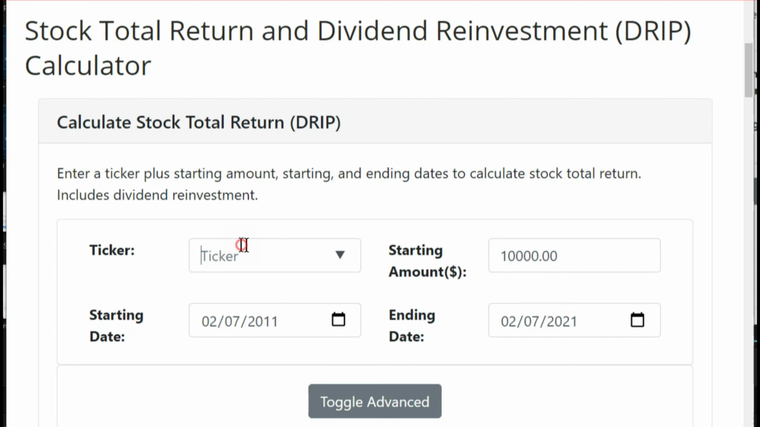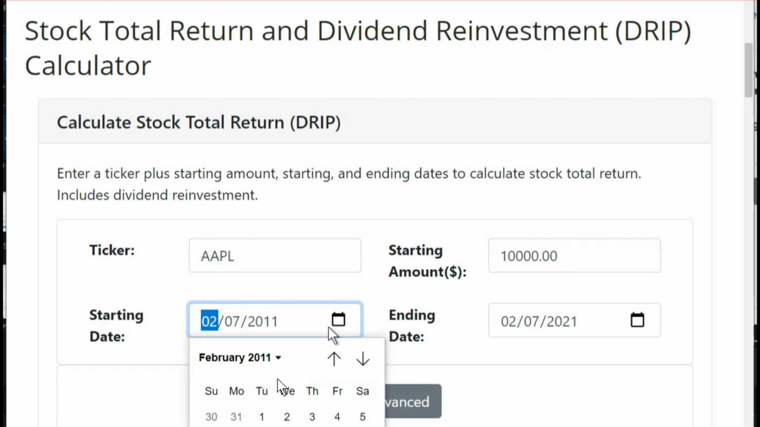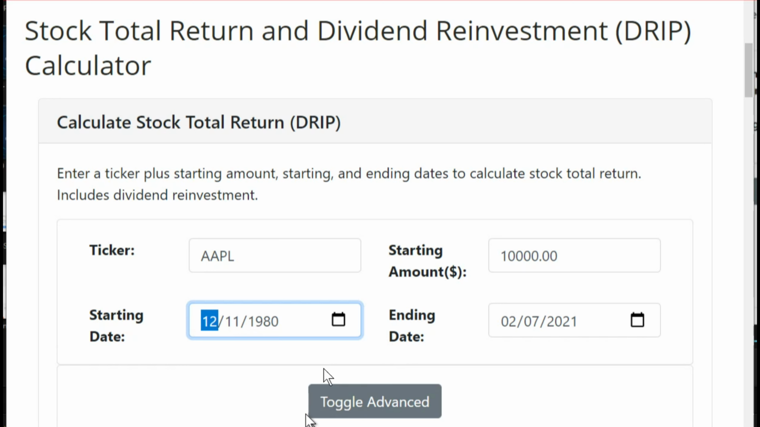So, now put this into the calculator. December 11, 1980. We use the day before just to make sure we're not missing the first date. Since it has no data on the day before, it would likely ignore that blank data point anyway and start from the morning of December 12, 1980. Initial starting amount is $10,000. End date would be February 7, 2021. You're not adding any more money.